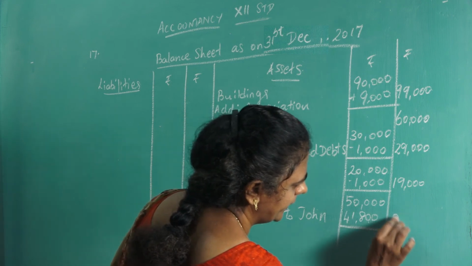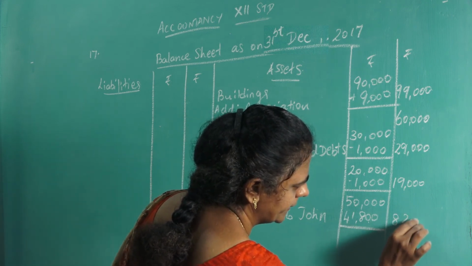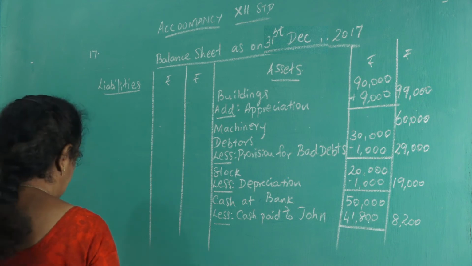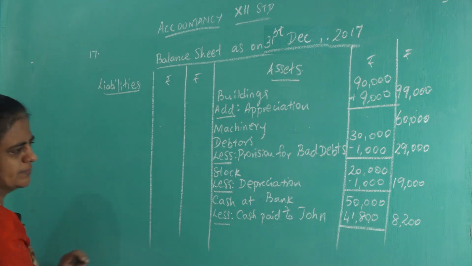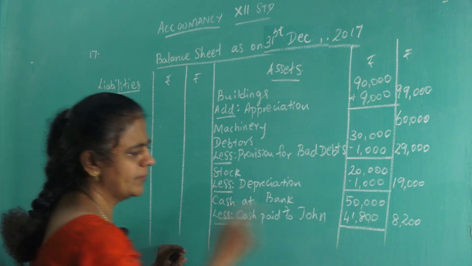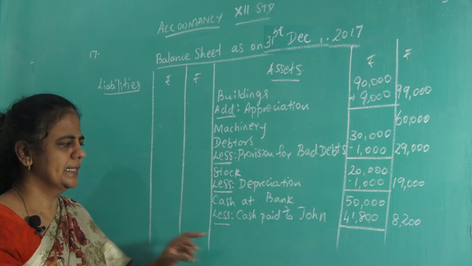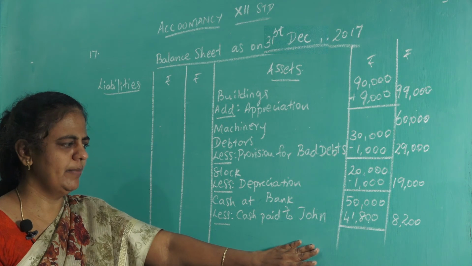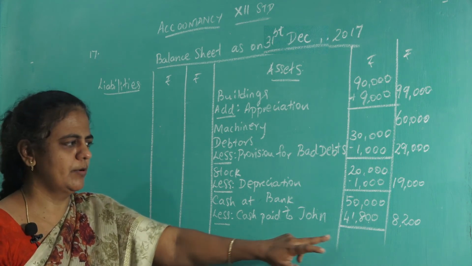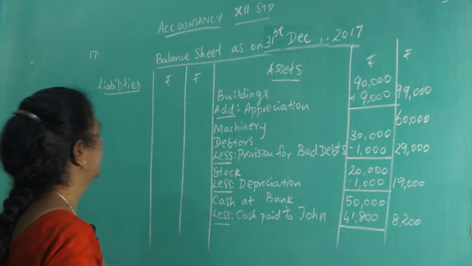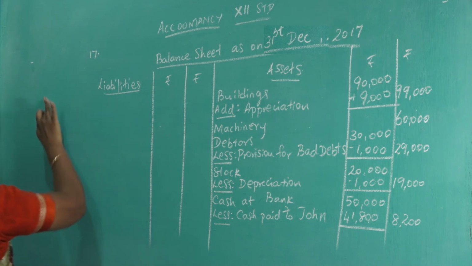That will give 8,200. Okay, asset side over. This 41,800, bring it from the capital account. Capital account you have already prepared and found out the settlement to be made for John. So that amount bring and put it here. Okay. Now come to the liability side.